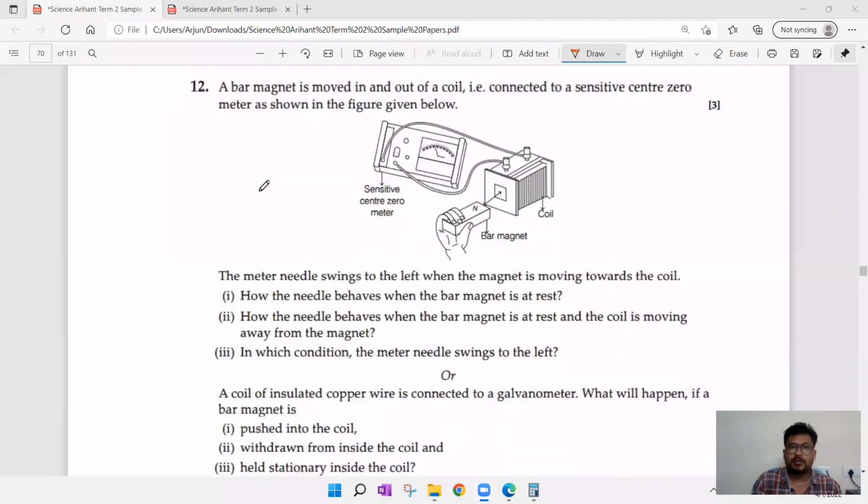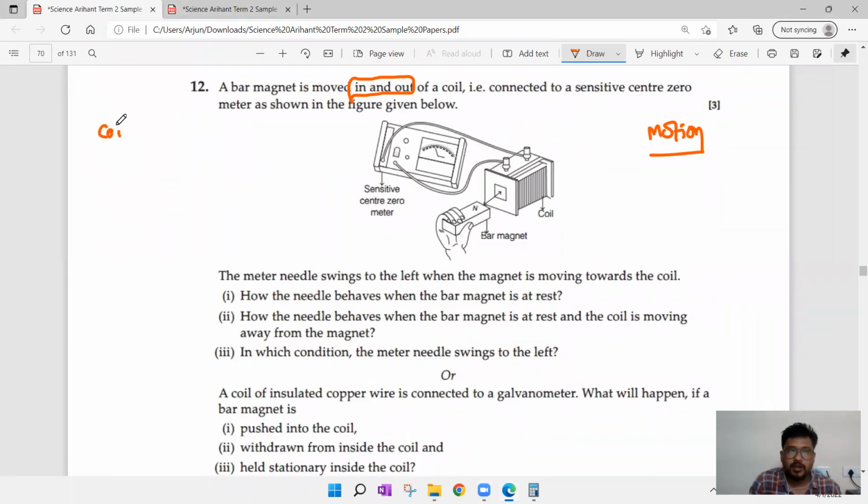Well, coming to the 12th question. A bar magnet is moved in and out of a coil that is connected to a sensitive center zero meter as shown in the figure given below. There is a sensitive zero meter and there is a coil where the bar magnet is moving in and out. So this is the logic point they have given, in and out. They are making it in and out simply to say it is in motion. In the last lecture also we have discussed this.